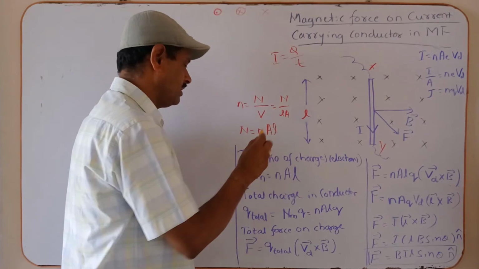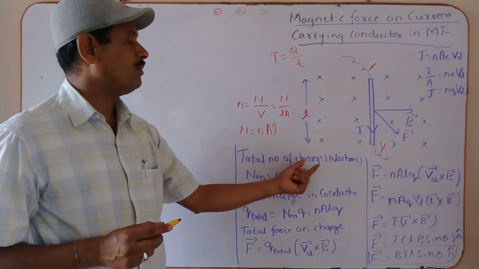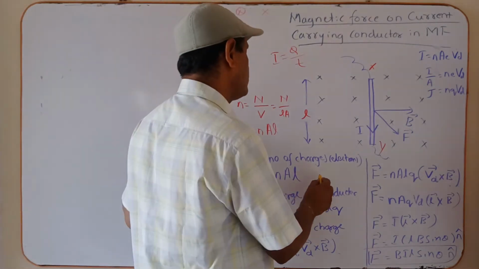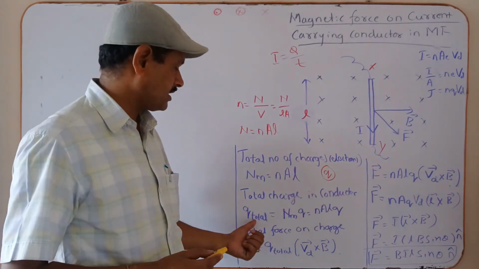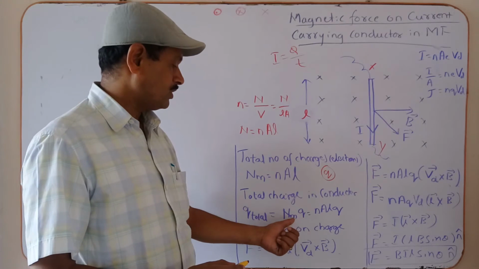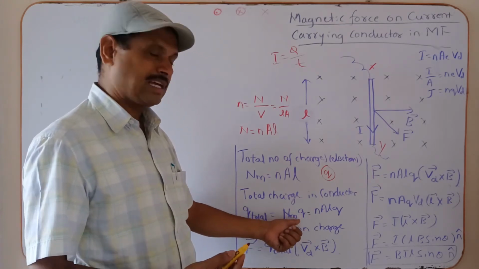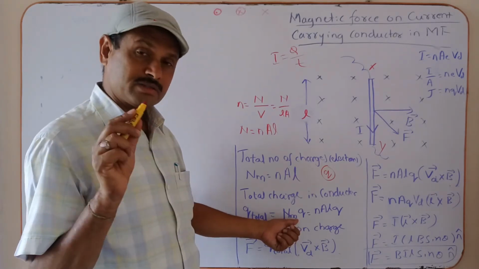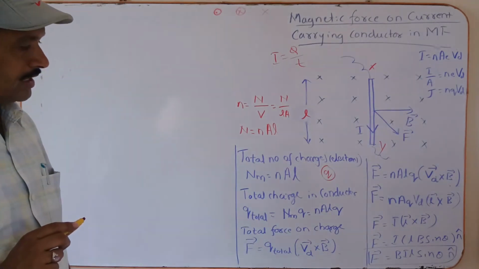That is the total movable charges inside the conductor. Each charge carrier has charge q. Therefore, the total movable charge in the conductor is Nm into q, the total number of charges times the charge of each one, which for an electron you take as e. Now we represent it as small letter q. So it is nAlq, since Nm is n into A into L.